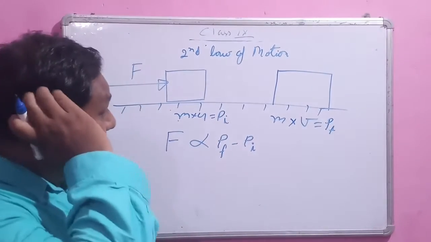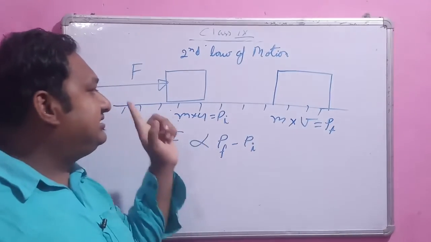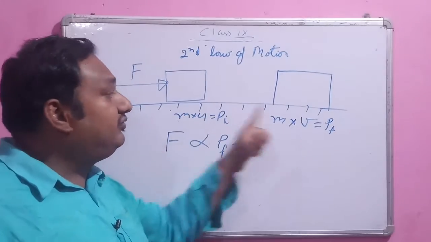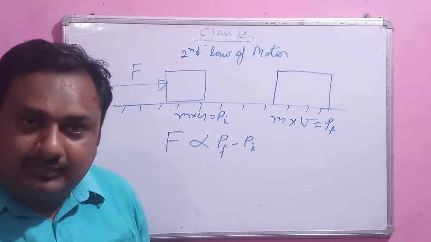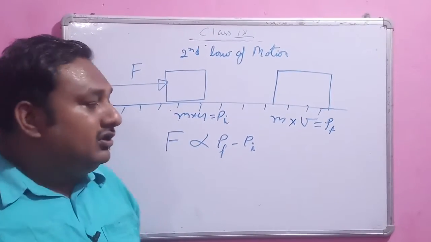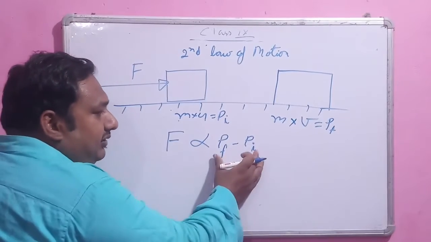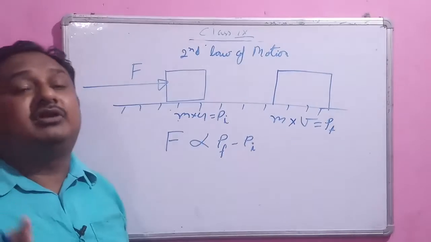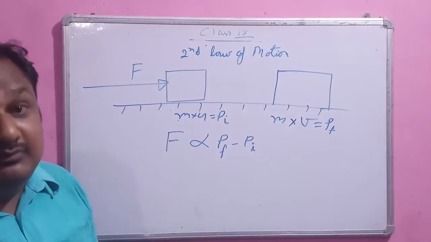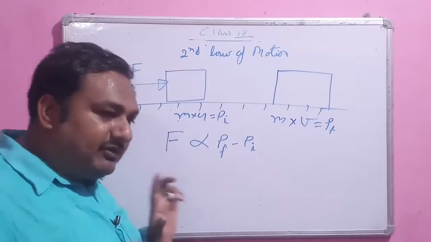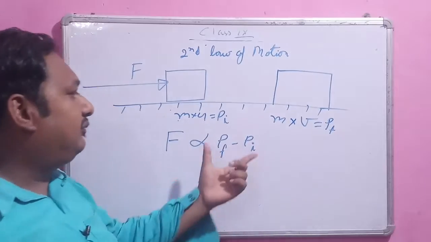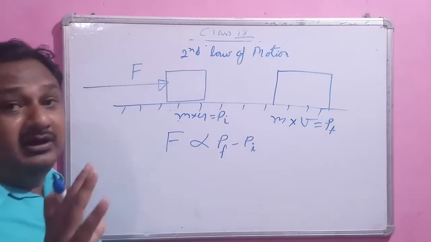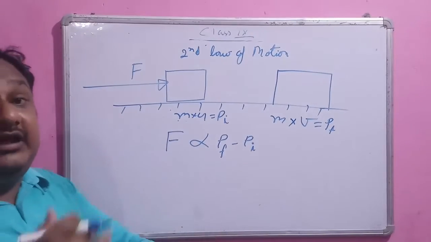Now another thing that takes place while changing the momentum from Pi to Pf, or changing the velocity from u to v, is that it takes some time. So this change of momentum takes place with respect to time.